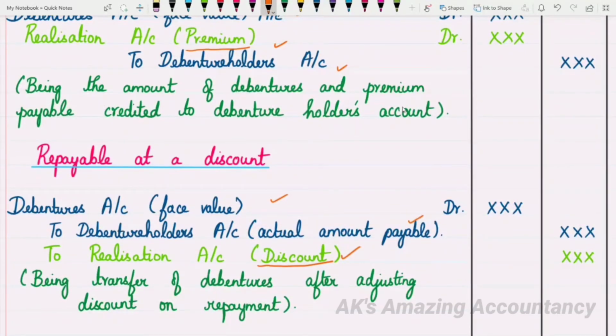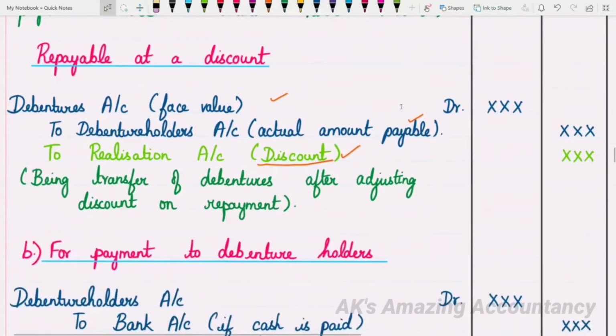In addition to that, since repaying at a discount is a gain, you give one more credit to realization account. So when it is repayable at a discount, what will be the entry? Debentures account debit, to debenture holders account, to realization account. The narration will be being transfer of debentures after adjusting discount on repayment.